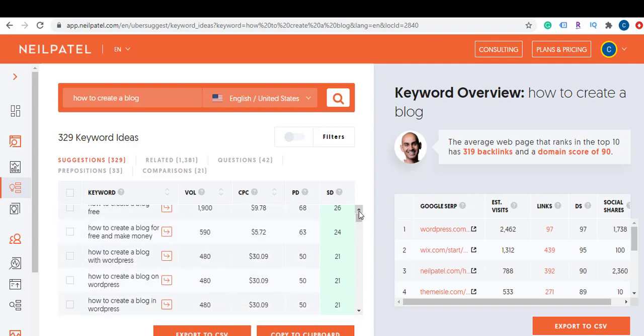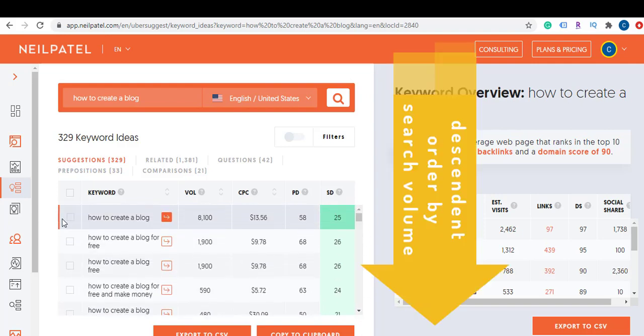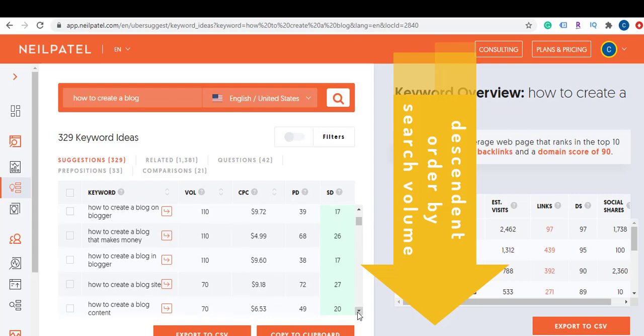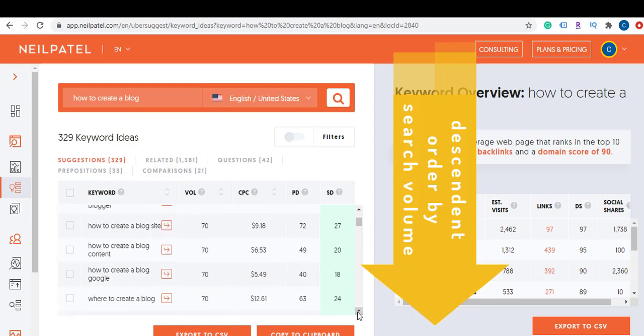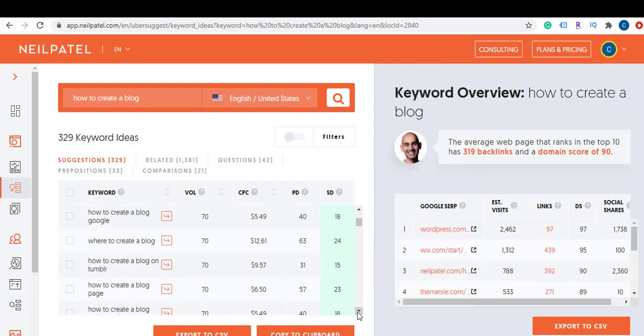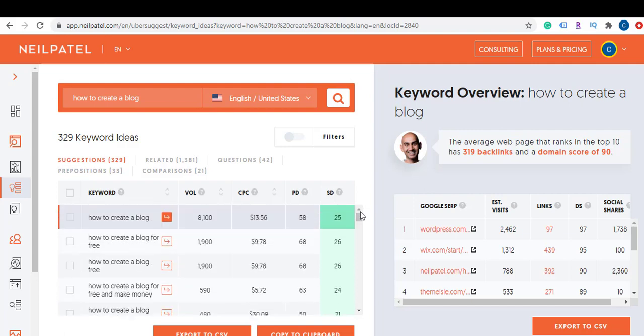Usually the top one is the one that I initially searched for, and the second one is the one that is similar, that is related to the one I searched, but with a higher search volume, and then it goes down, down, down, down until you go all the way to very few searches a month. Okay. All right, so this is one of the things that you should look at when you are doing keyword research.